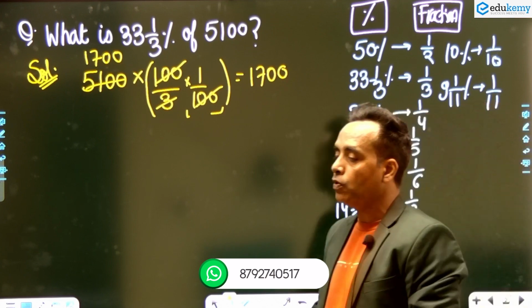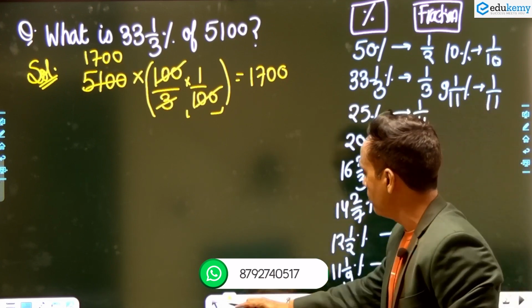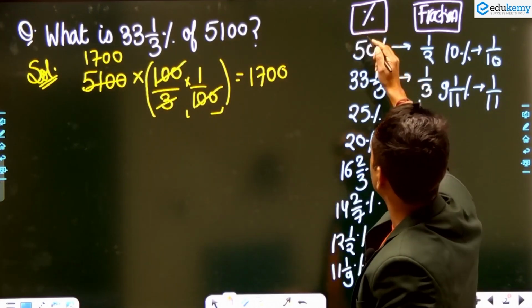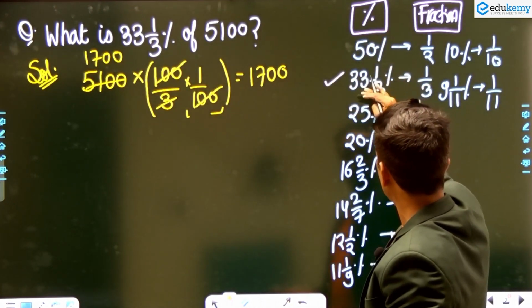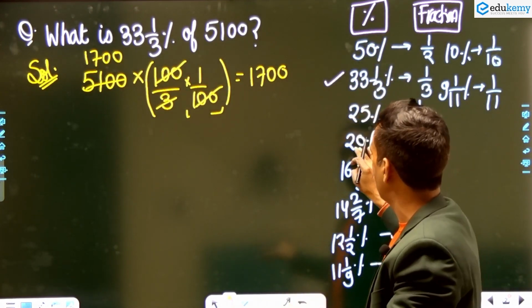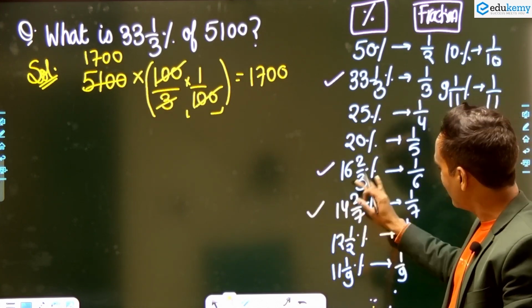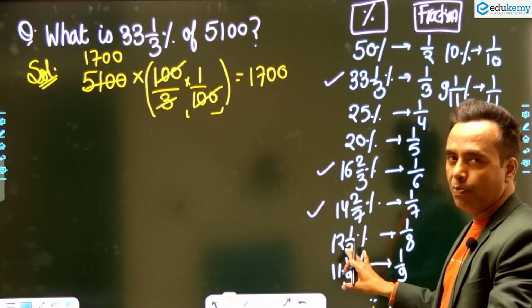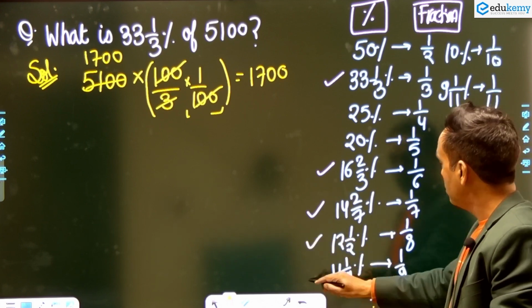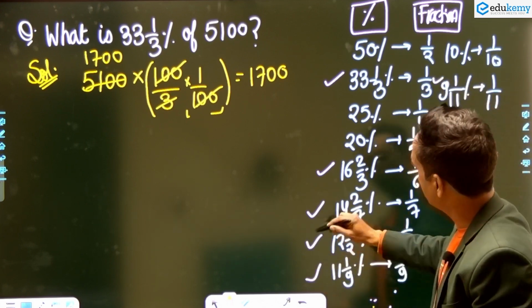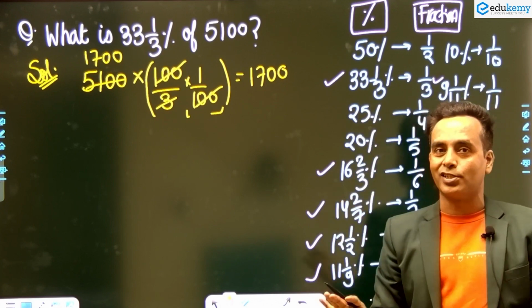Why am I telling you this? It is simple, you have to remember, because everybody knows 50%. Just remember 33 and 1 by 3. 25% everybody knows, 1 by 4, 1 by 5, and it is 16 and 2 by 3%, 1 by 6, and it is 14 and 2 by 7, 1 by 7, 12.5%. Right, and this is only 1 2 3 4 5 6. Remember only 6. Okay.